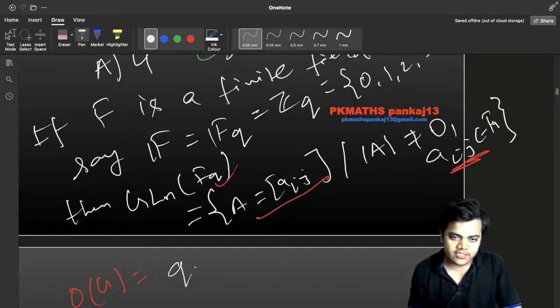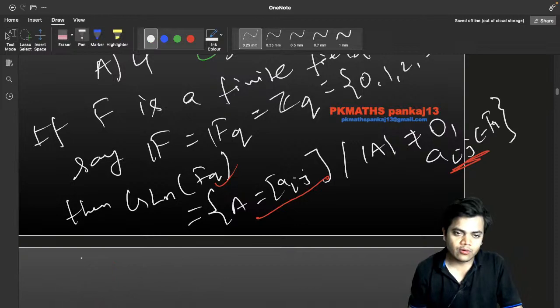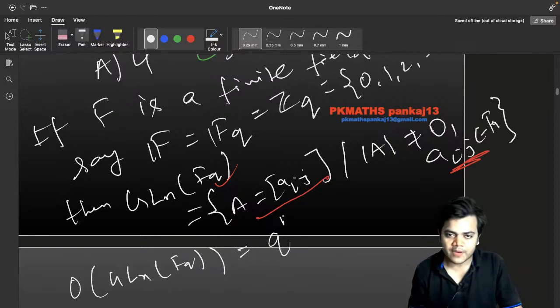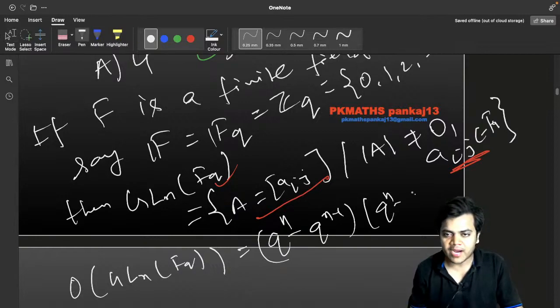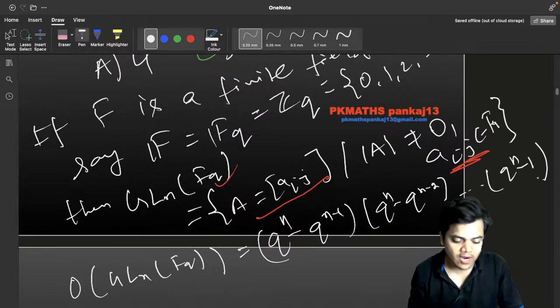That counting says the order of GL_n(Fq) is given by (q^n - q^0)(q^n - q^1)(q^n - q^2), and by continuing so, up to (q^n - q^(n-1)).